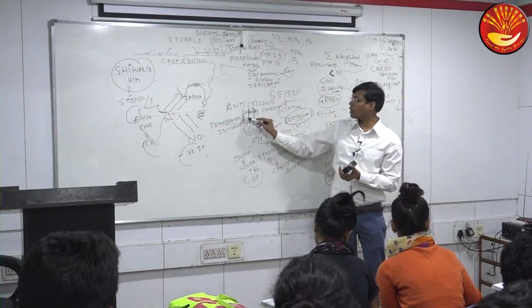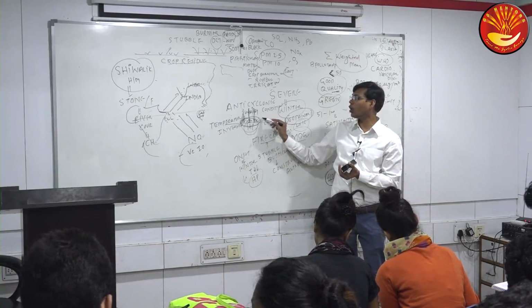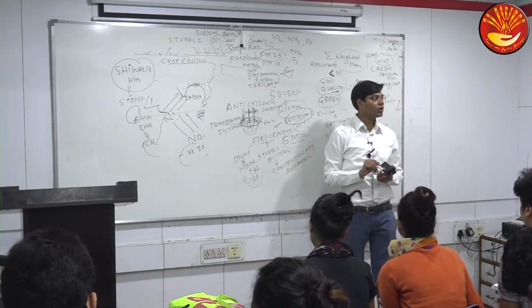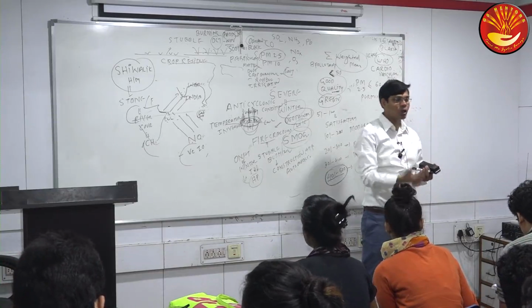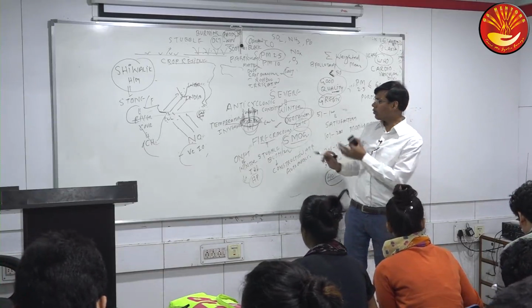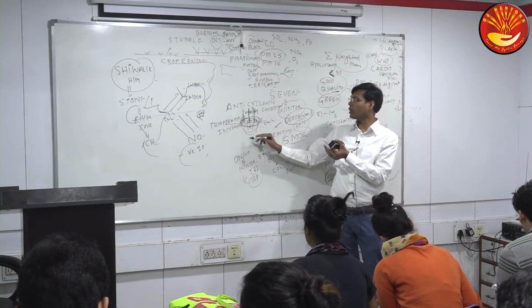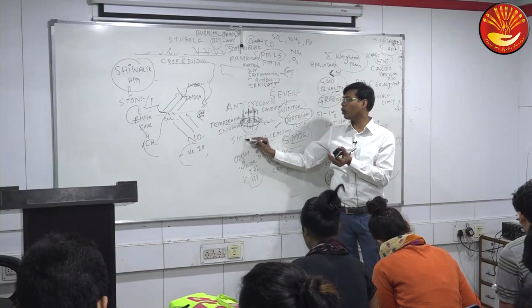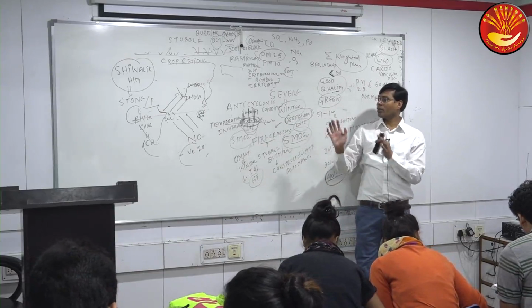If this condition is there, then will the pollutant remain on the surface for a long time or a short time? Long time, unable to go up, remain on the surface, and we would inhale more of this kind of air. And once these pollutants remain in the surroundings, then due to the cool surface, they will create a smoke-like condition, or smoke plus fog. And this smoke is not going to be dispersed easily.